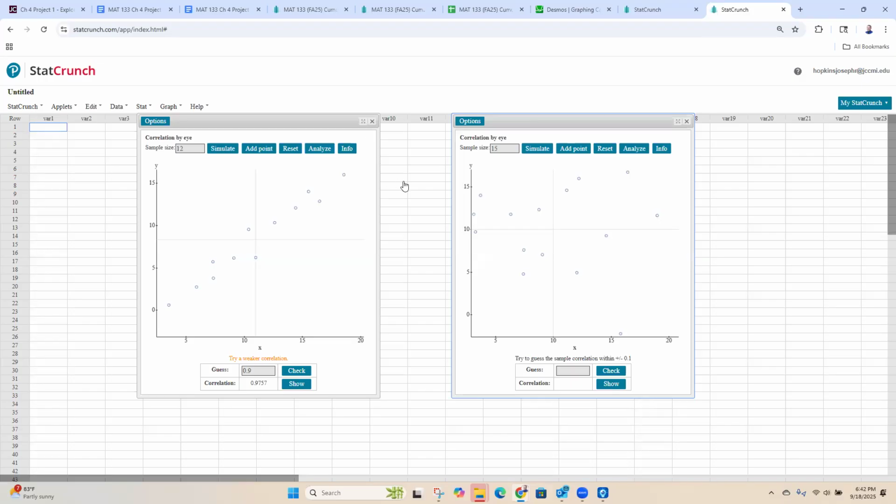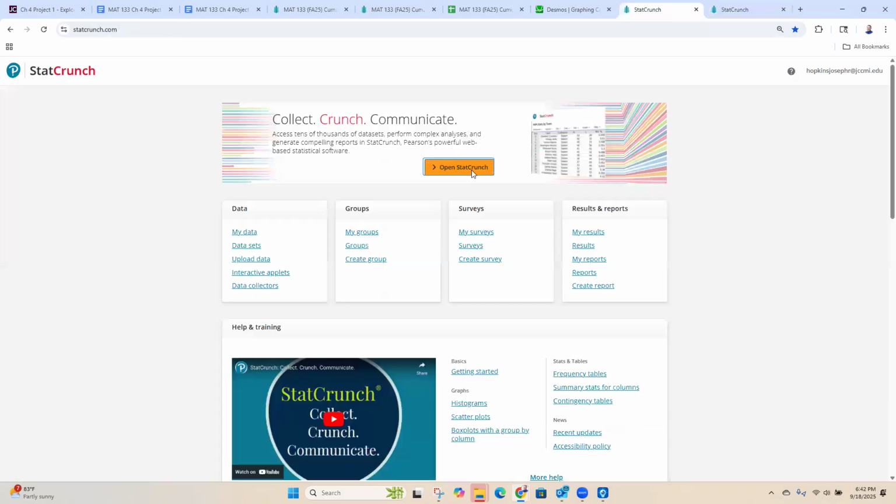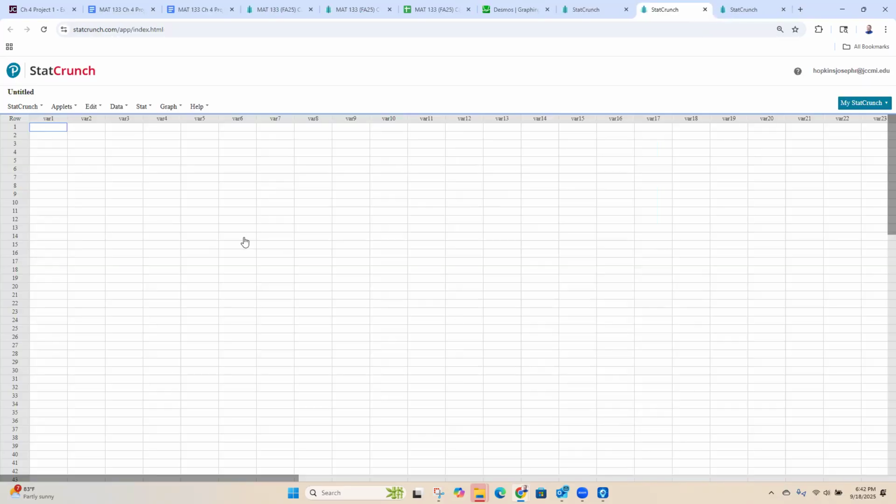On StatCrunch.com, you're going to click on this orange button here where it says Open StatCrunch. That's just going to bring you to a blank spreadsheet.